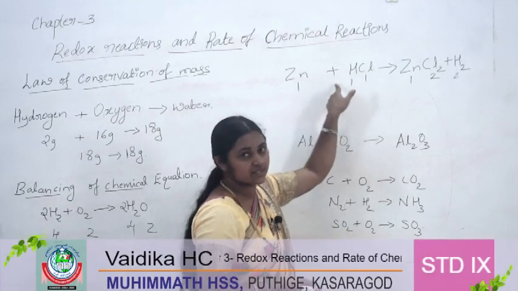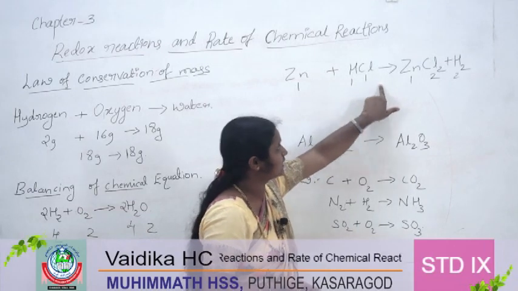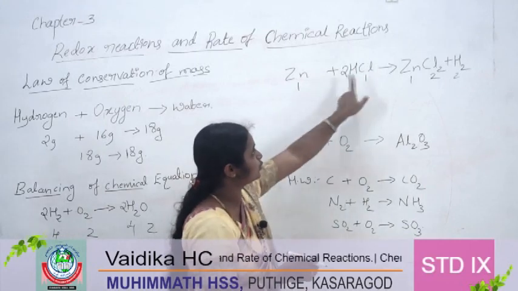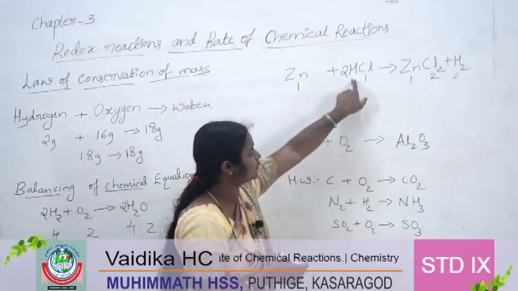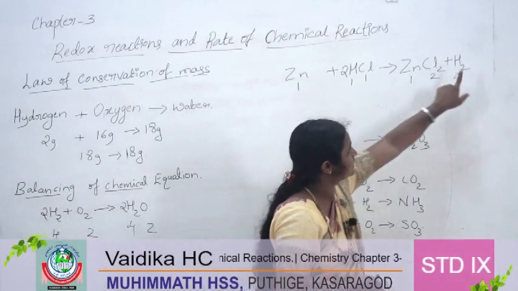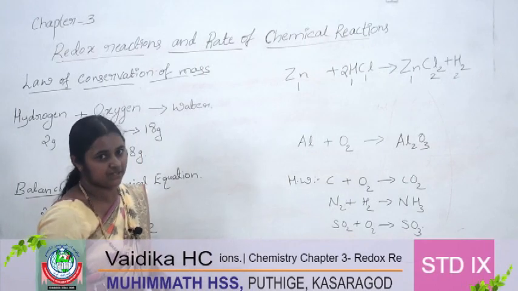Here HCl is 1 compound. So how can we balance this? We can put 2 here, right? So it is 2 HCl now. So 2 hydrogen is there, 2 Cl is there. Here you can see 2 Cl is there, 2 hydrogen is there. Now this equation is balanced, right?